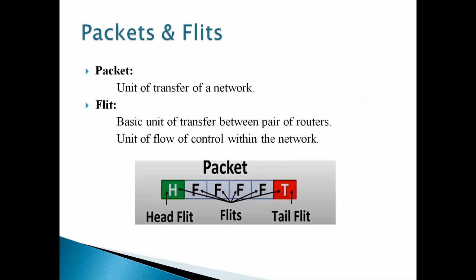We are talking about what are packets and what are flits. If we want to transfer a message from A to B, whatever message we are transferring from A to B is nothing but the packet, the unit of transfer of a network. But at a time the packet won't transfer directly from A to B. The packet will be divided into many flits. Each part is a flit, the basic unit of transfer between a pair of routers. Here in the picture we can see the head flit and the tail flit. The remaining are called body flits.